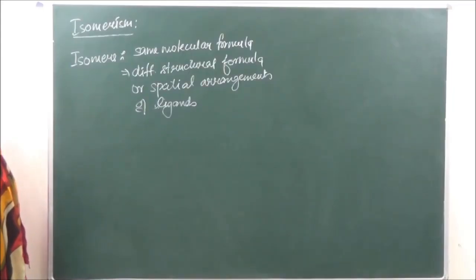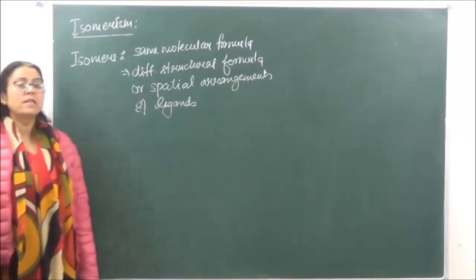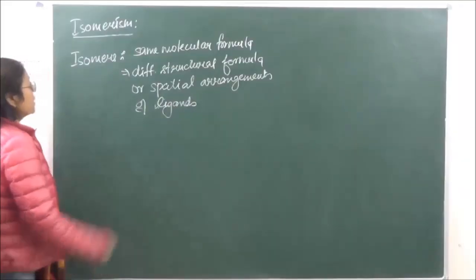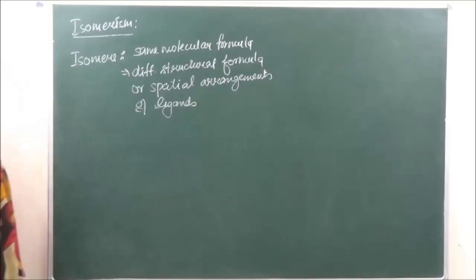It means that they are going to have different physical and chemical properties. Depending upon whether the structural formula is different or the spatial arrangement is different, we classify isomerism into two types.